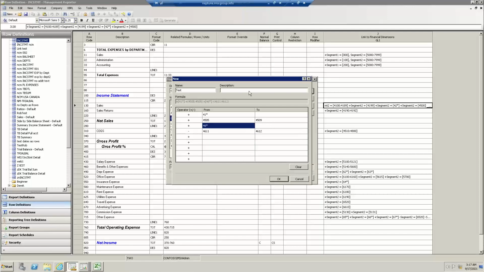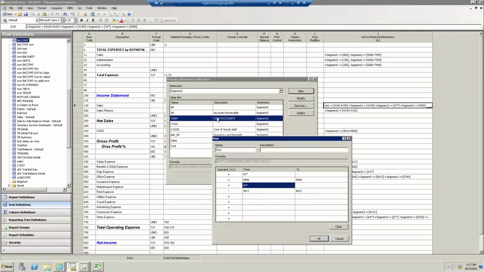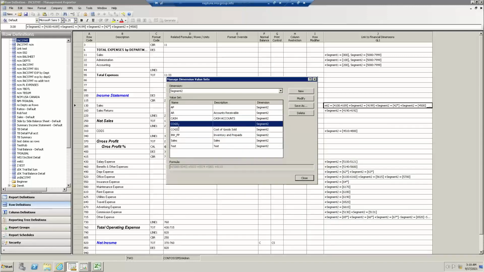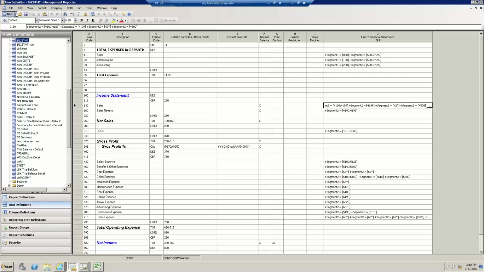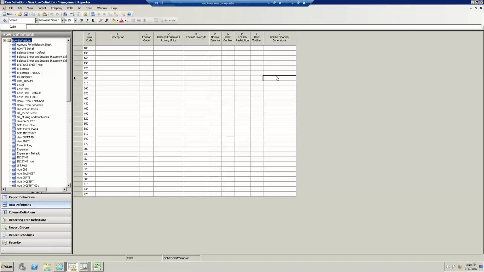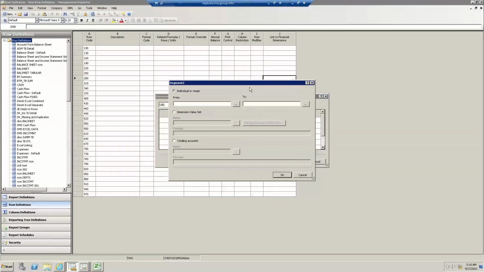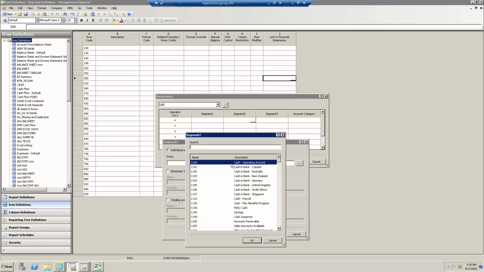All right. So here is where I'm now centrally defining this. I want to emphasize this area is not related to this one row I'm in. This is central in the system, which means I can come up here and go full circle. I'm just going to use one that already exists here. So here's my cost of goods sold. I'm going to even open up a random new row to further emphasize how it's centrally defined. And I'm going to come up here in my natural account for segment 2. Yes, I have my little pick list here of all my numerical accounts that I normally see in my general ledger.